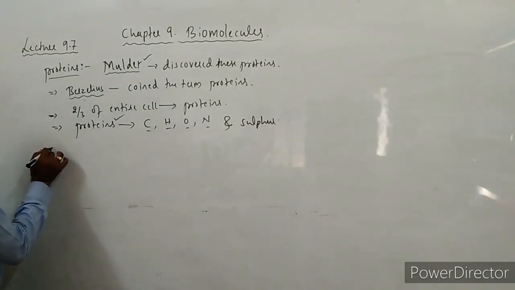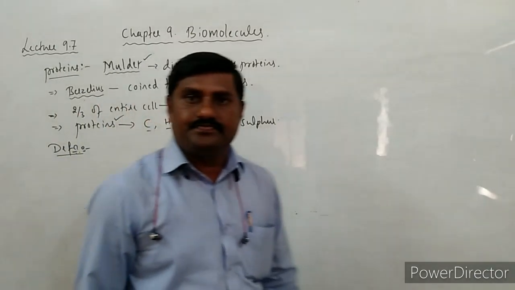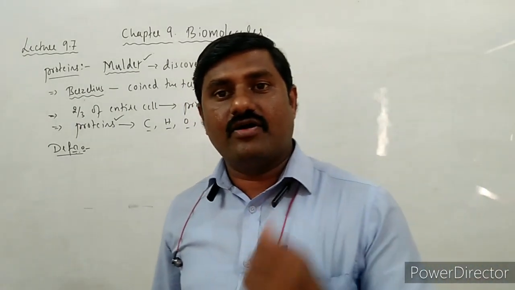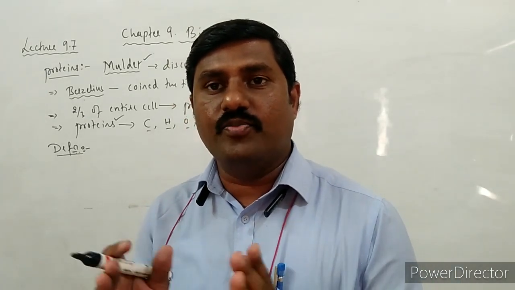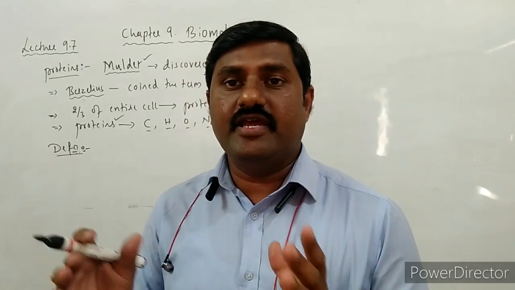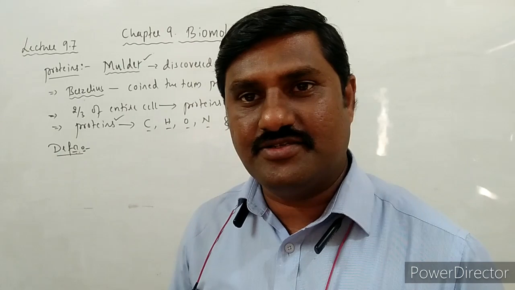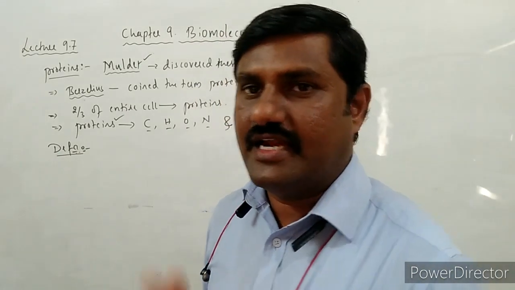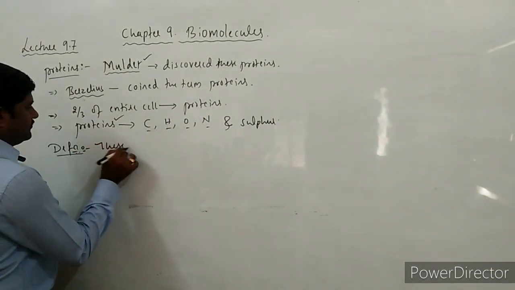Then what are these proteins? What is the actual definition of these proteins? We can go through it. These are nothing but heteropolymers. Why they are called heteropolymers I will explain, right? These are the heteropolymers of repeating units called amino acids. So the proteins are simply made up of amino acids.